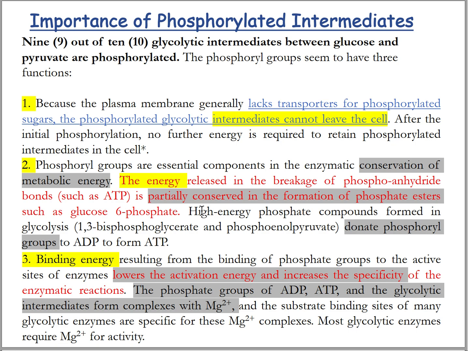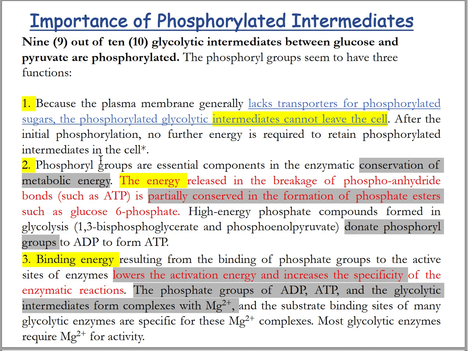You might see that 9 out of 10 glycolytic intermediates between glucose and pyruvate are phosphorylated. The phosphoryl groups seem to have 3 functions. The first one: because the plasma membrane generally lacks transporters for phosphorylated sugars, the phosphorylated glycolytic intermediates cannot leave the cell. After the initial phosphorylation, no further energy is required to retain phosphorylated intermediates in the cell.